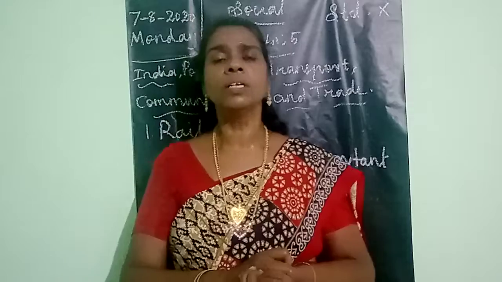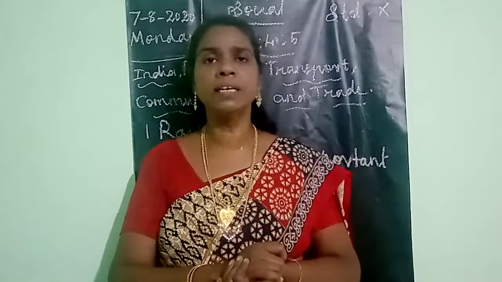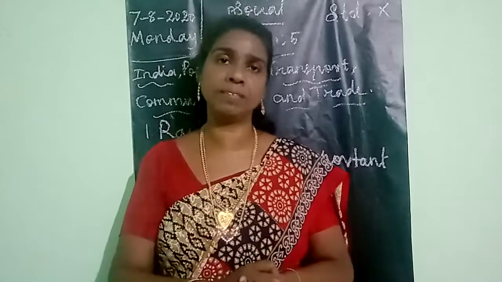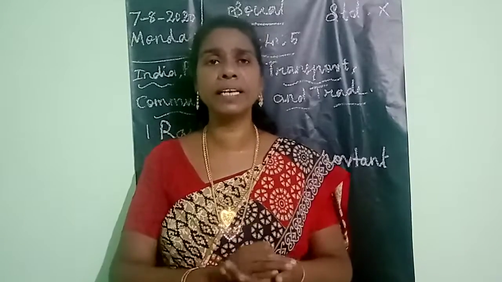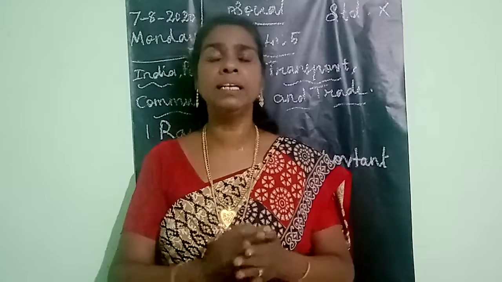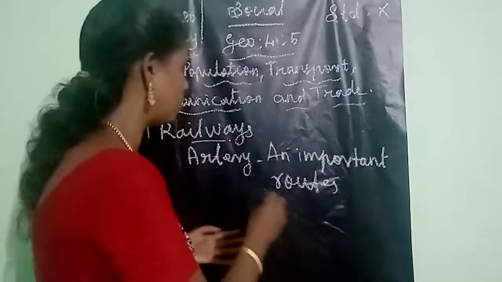And also the length of the railway line is 67,368 kilometers.